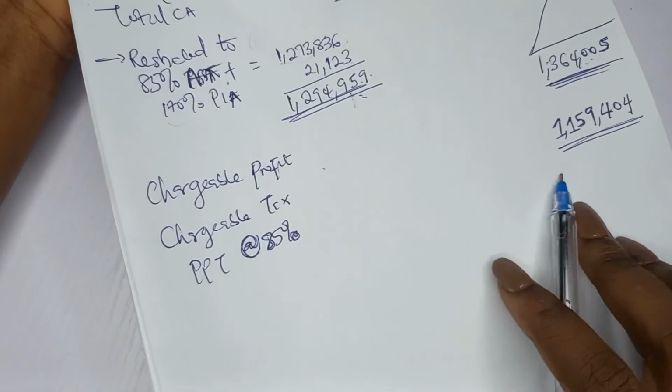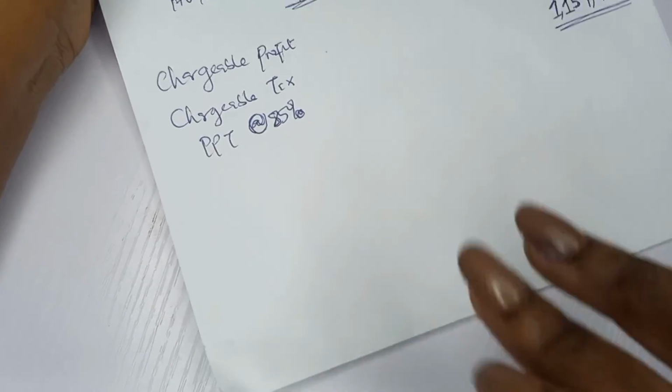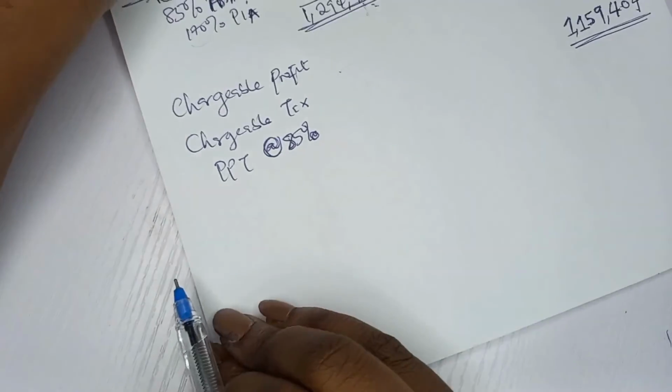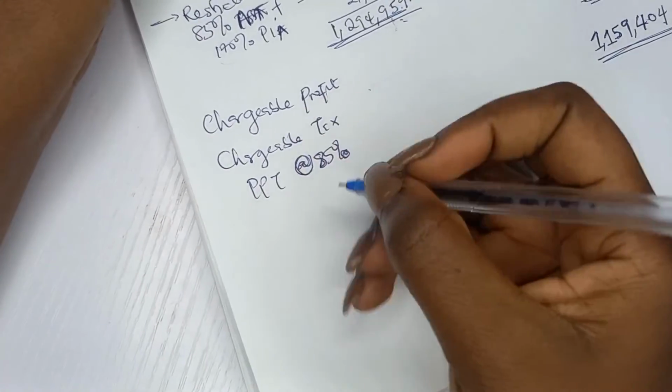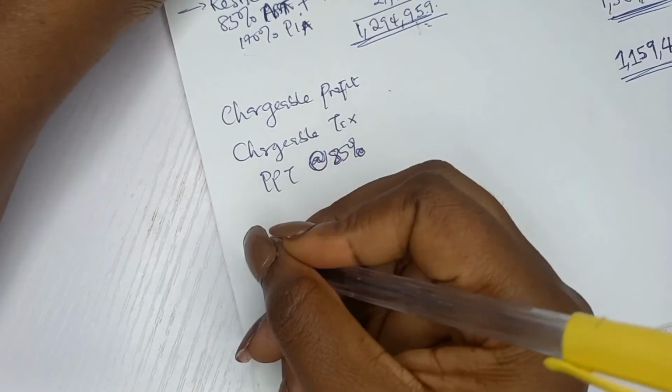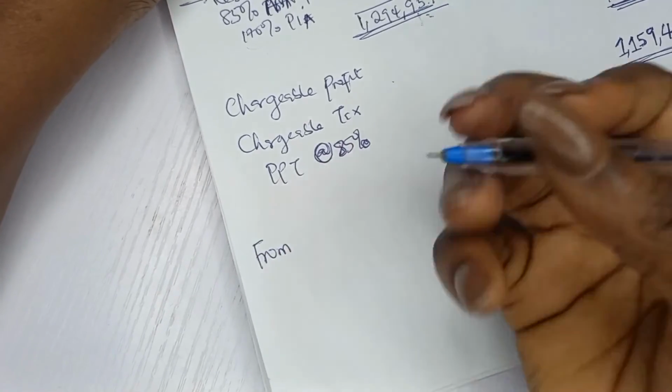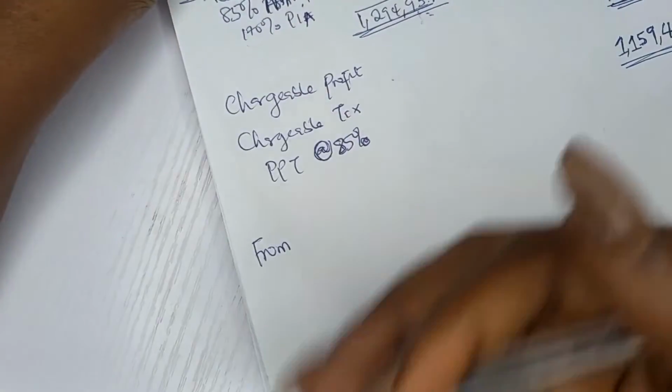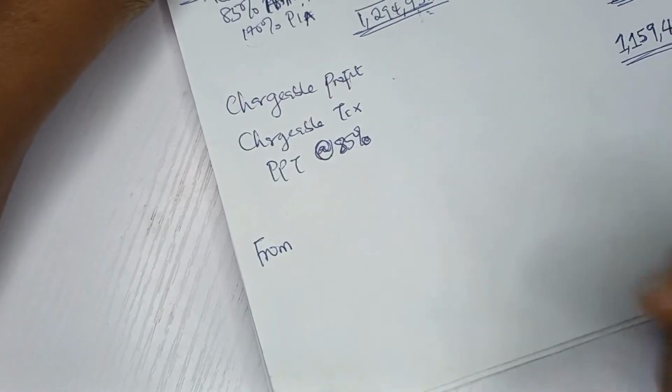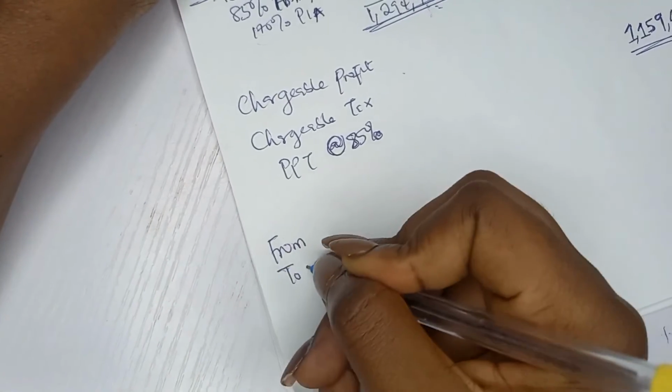So this is your chargeable tax. Let's now prepare the report. When you want to prepare a report, because it's an internal one, you're writing a memo. It's not external, so it's not a letter. Any communication within an organization is a memo, from, to, right?